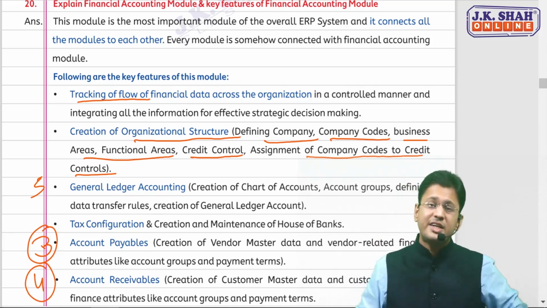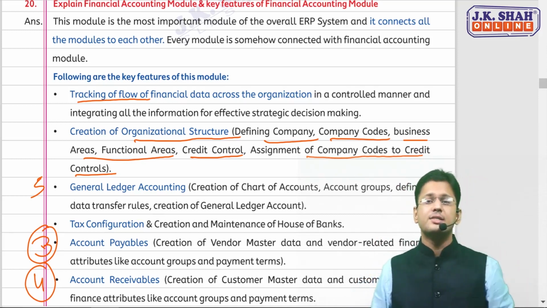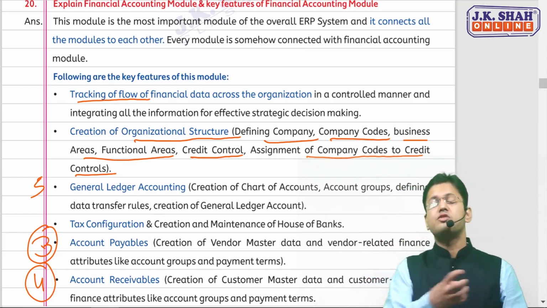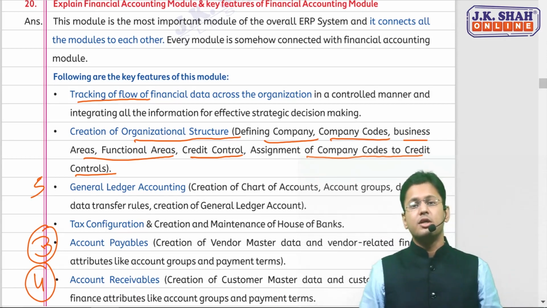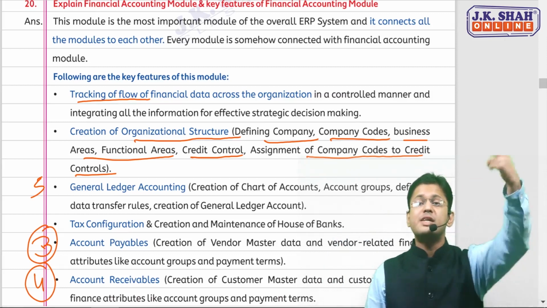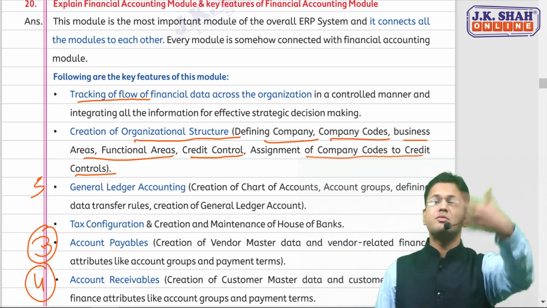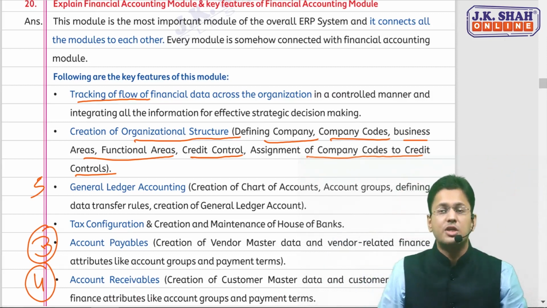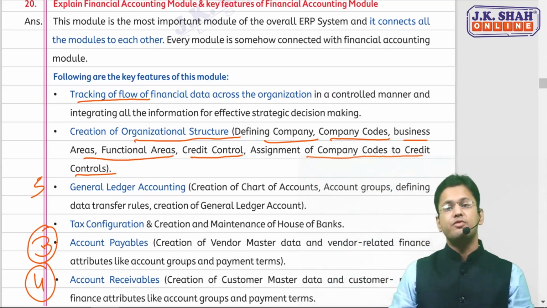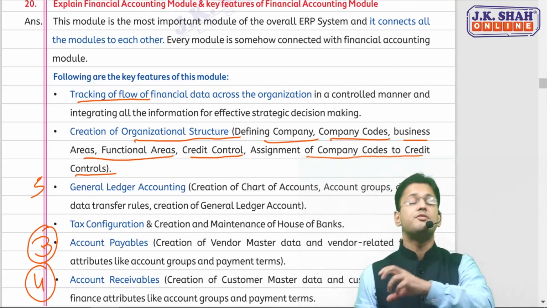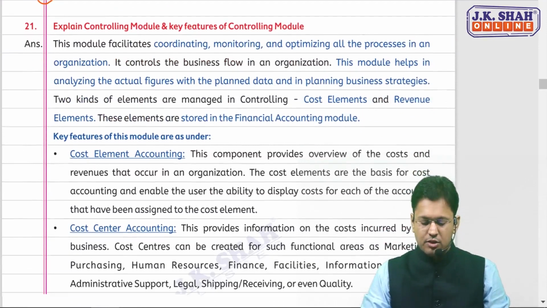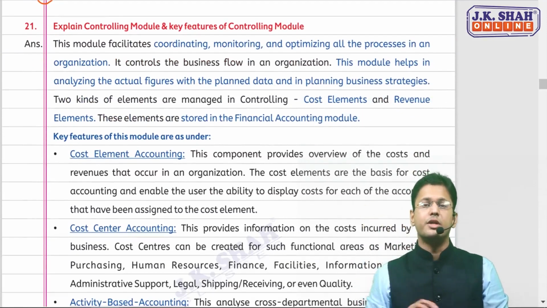So was that tough? Not at all, guys. The features of accounting module, features of finance module, are very easy to remember. The first one was integration with all other modules. The second was asset accounting. The third was account payable, account receivable. The fifth one was general ledger. The sixth was creation of organization structure, and the seventh was tracking the flow. So these are the features of the accounting module. Fine. Don't leave these questions. Do it once.